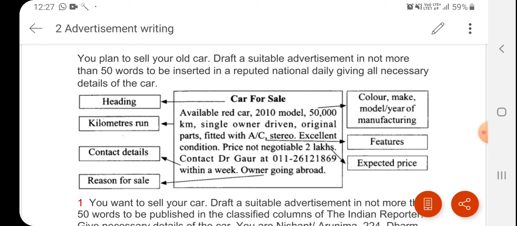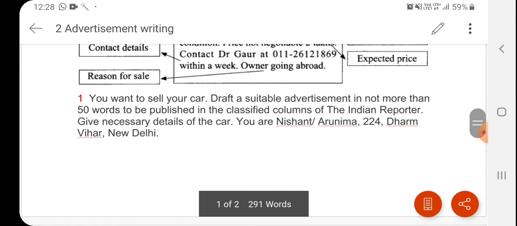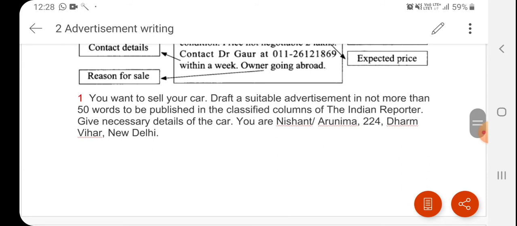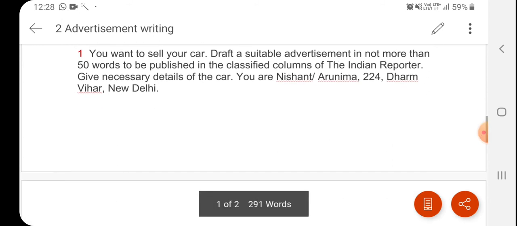Simple. Firstly make a box, write the heading, tell all the things: color, model, kilometers run, mileage, accessories and all, and insurance, and don't forget to mention the price and contact details. The reason, if you want to mention it, you can; it is optional. These are certain questions that you have to do as homework.